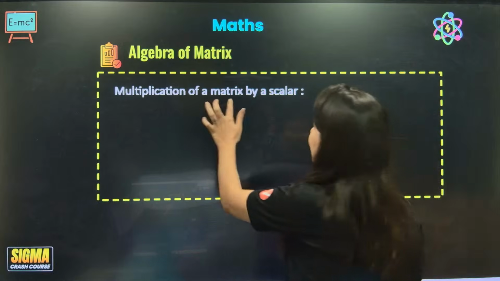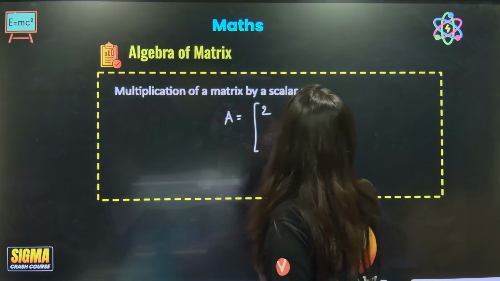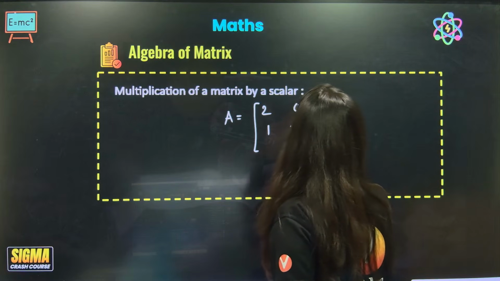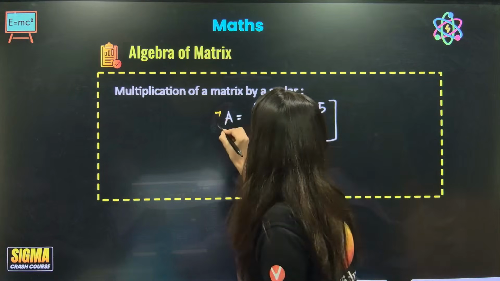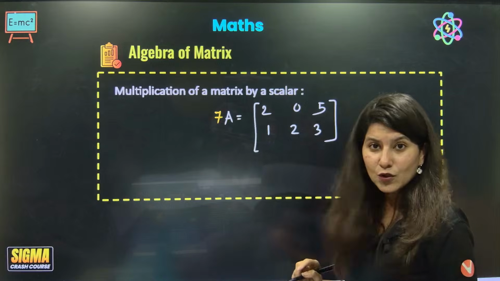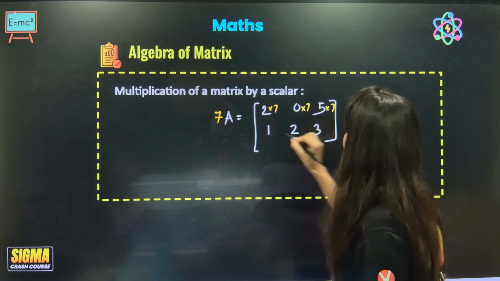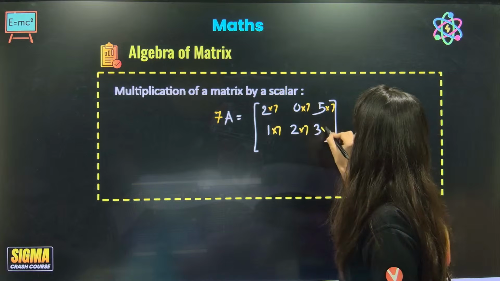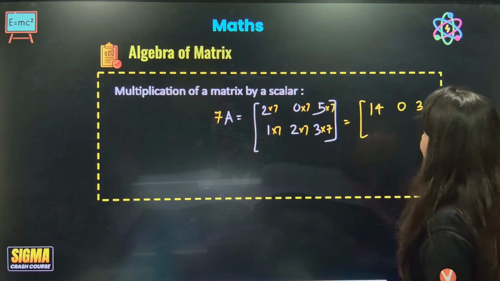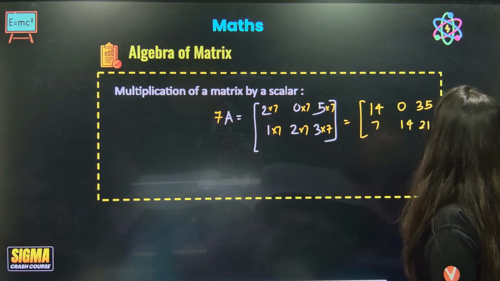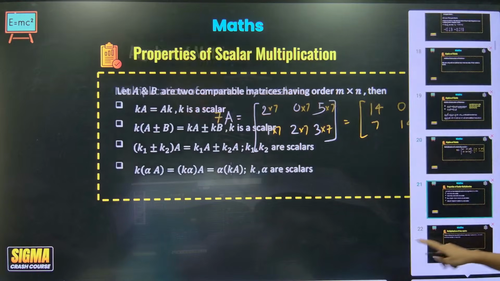Now, multiplication of a matrix by a scalar. Suppose you have a matrix A with rows 2, 0, 5 and 1, 2, 3. Now you want to multiply by 7, so you want 7A. You have to multiply 7 into each and every term of this matrix, and eventually you will get 14, 0, 35, 7, 14, 21. This is your 7A. Clear? Not a very difficult thing.